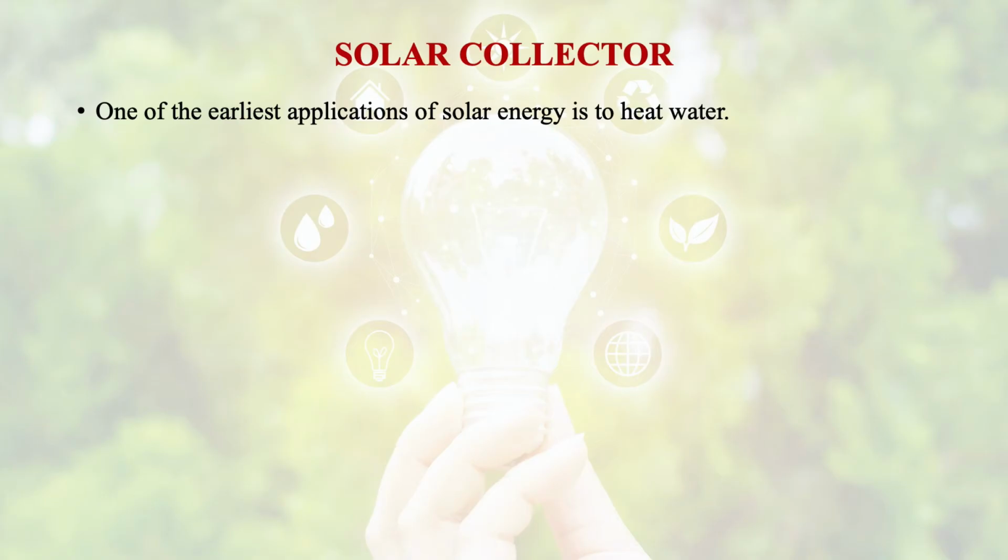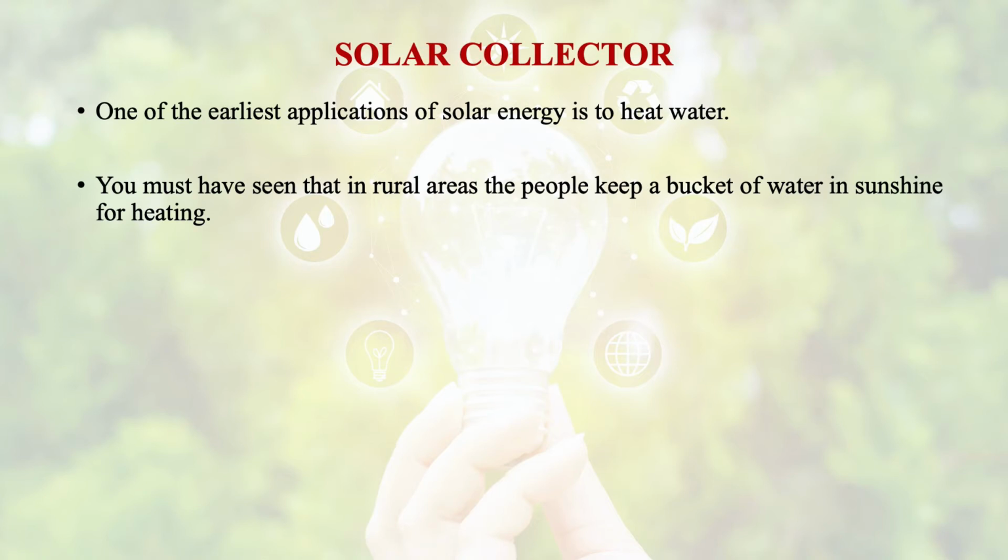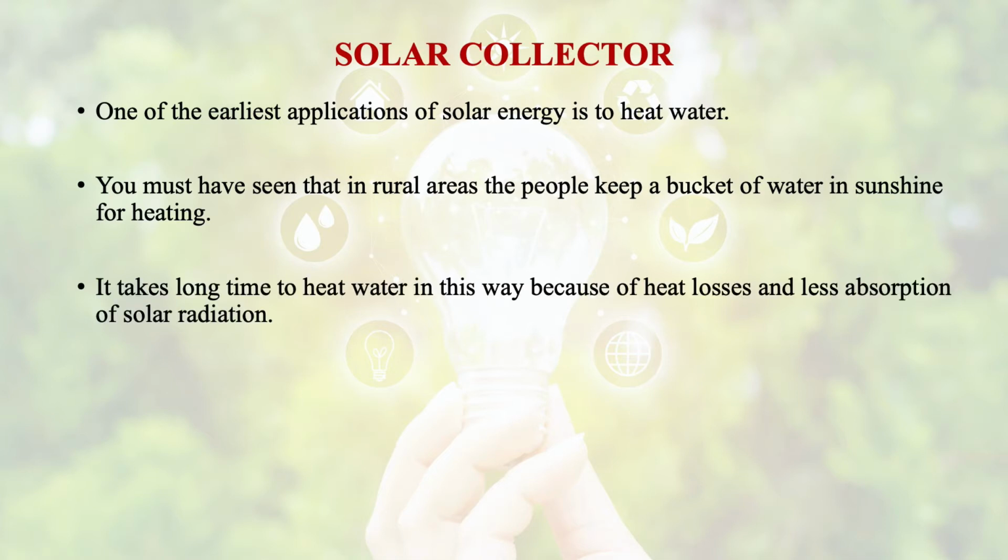Then comes the solar collector that we were discussing. If we talk about the earliest application of solar energy, we were using it to heat water. We all have seen that in rural areas people keep a bucket of water in sunshine for heating. But it takes a long time to heat water in this way. Why? Because the heat losses are more and the absorption of solar radiation is less there. So in order to make the heating of water efficient, we have started using solar collectors.